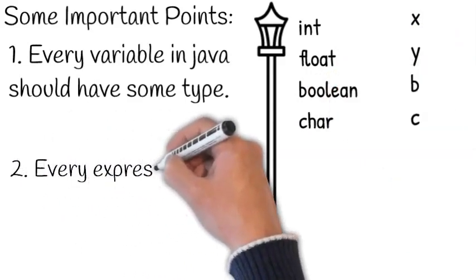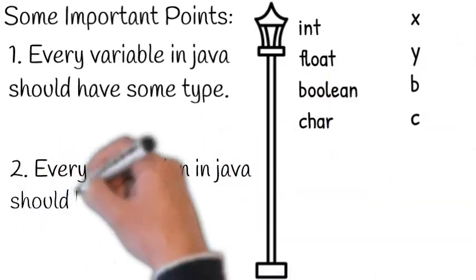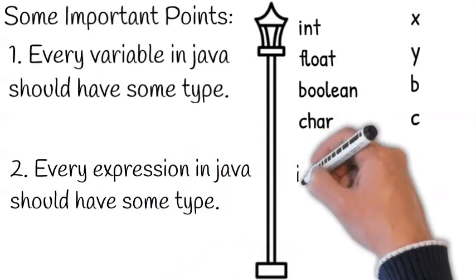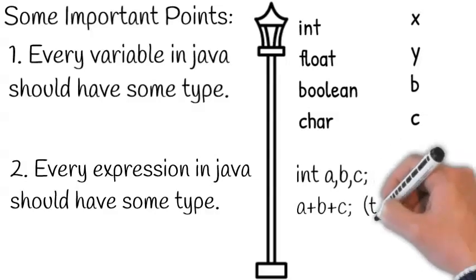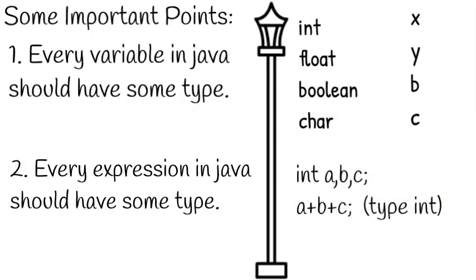Next point is every expression in Java should have some type. For example, we have three variables a, b and c of type int. Then the expression a plus b plus c is of type int also.